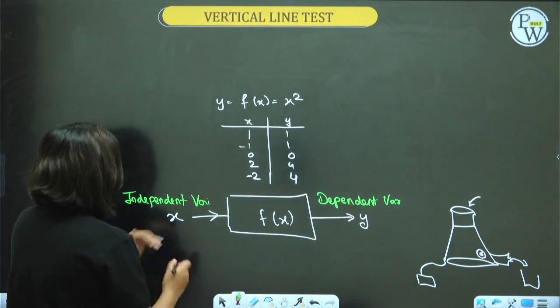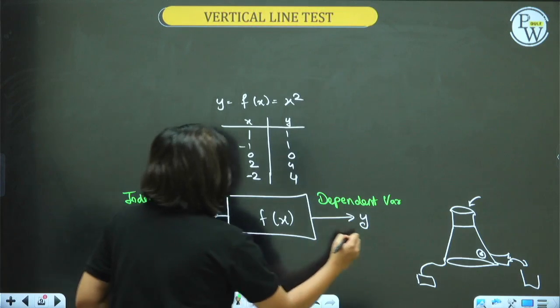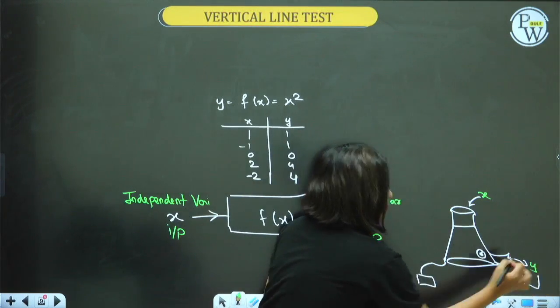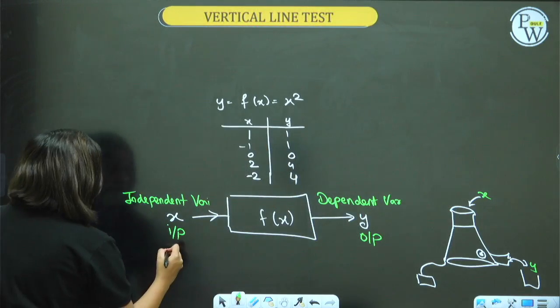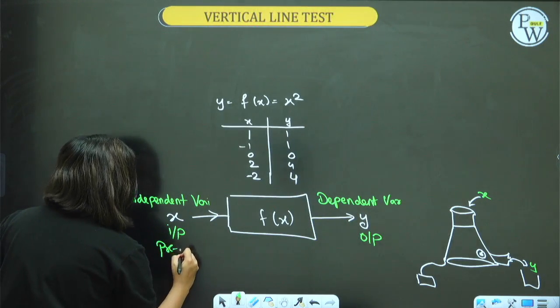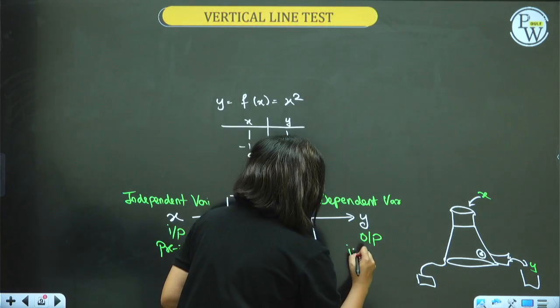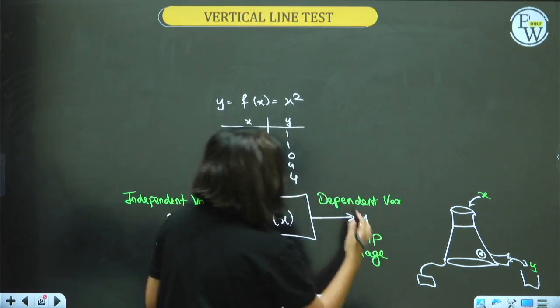X meaning the input. Y means the output. Input, output. Input can also be called, the different name for input is pre-image, and the output can also be called image, the different name. These are just different names for the same thing.